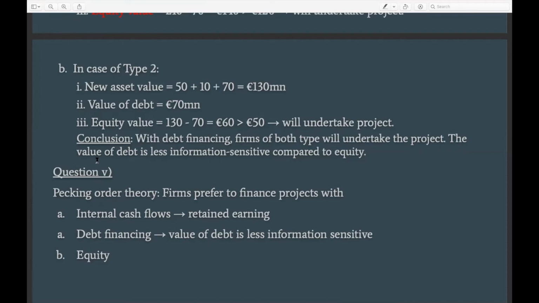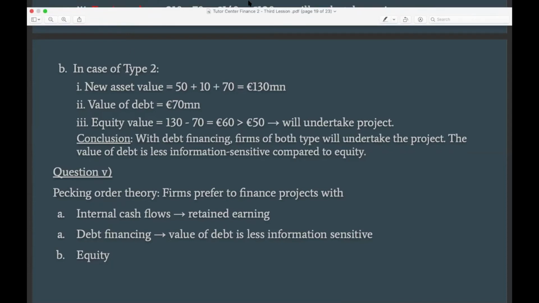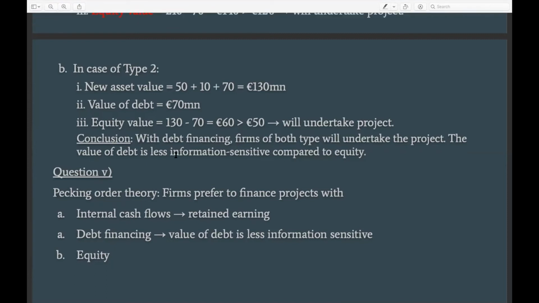But we see that when there is debt, both types of companies would do this project, because both types of companies would benefit from an increase in the equity value of the old shareholder, right? And this is because the price of debt is less sensitive to information than the price of equity. And the reason for this in general is because debt holders have a contractual claim. So debt cash flow is a promised cash flow to the debt holders based on a contract that a company has with the debt holder.